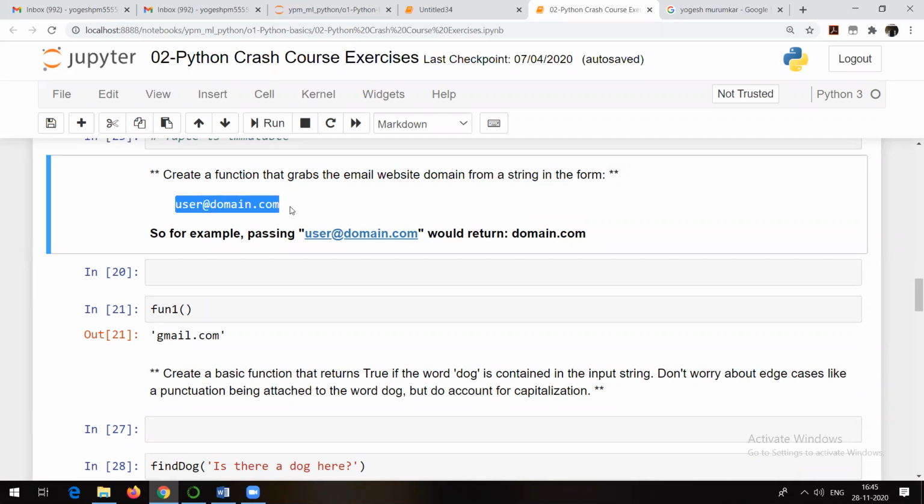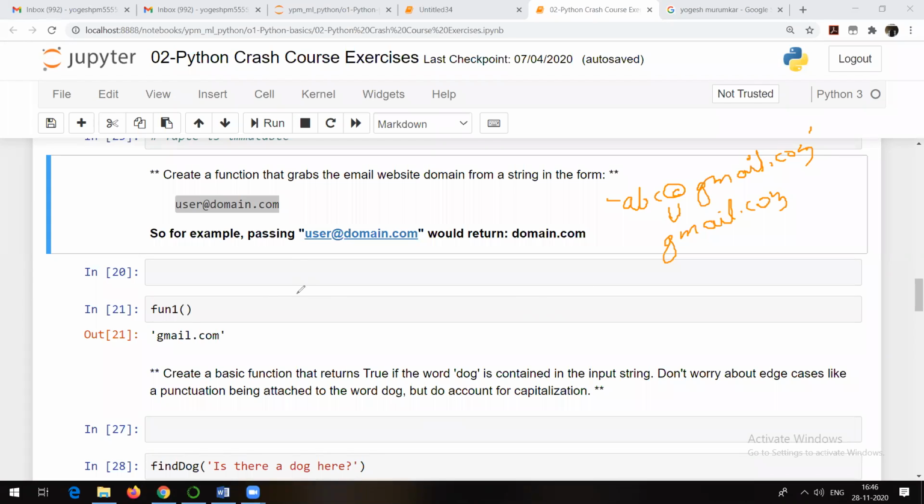user@domain.com. That means suppose your email ID is something like abc@gmail.com. You need to write a function to which, if you pass this email ID as a string, the output should be gmail.com. The domain name, it should grab the domain name.